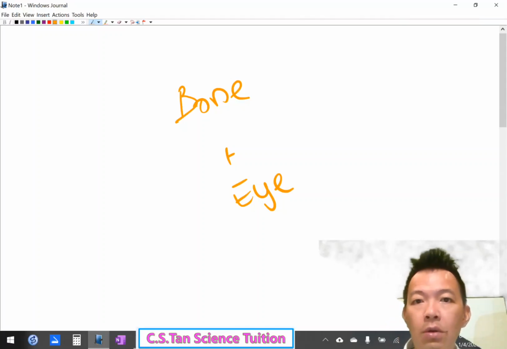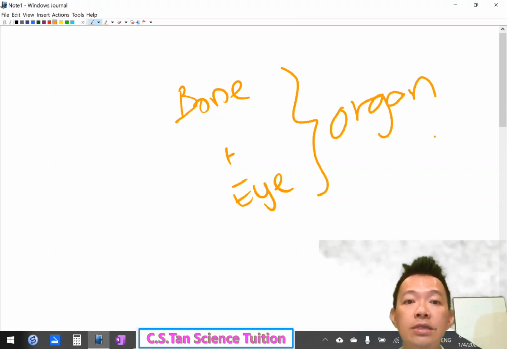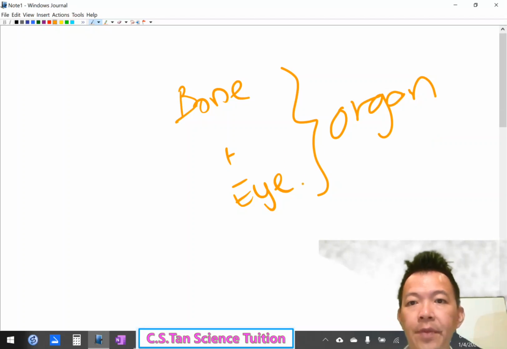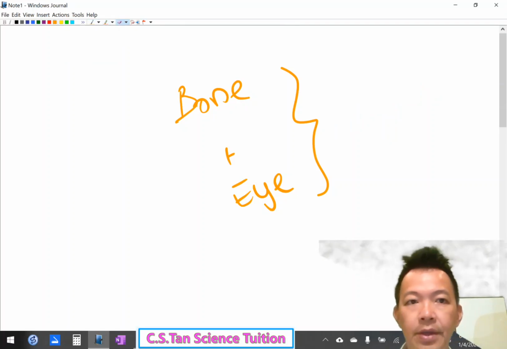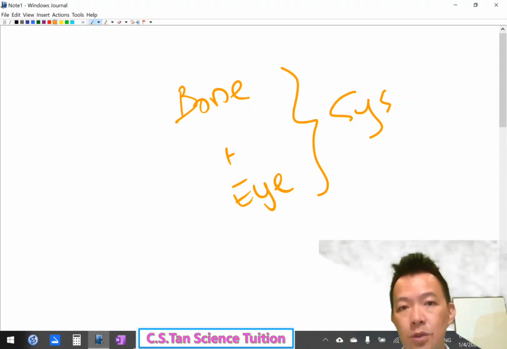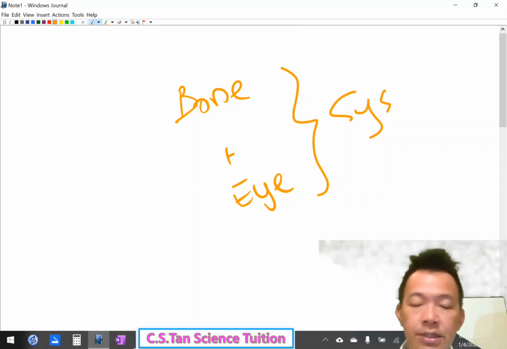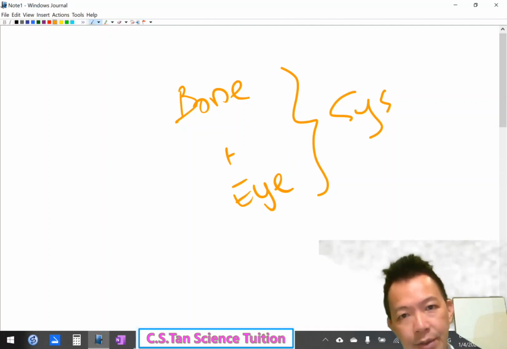So when I say system, 当我讲这系统的时候, all the organs in the system they must work together, 他们一起做工。They can start a new function. So bone and eyes, 骨头跟眼睛，他们能做什么呢？They cannot do anything.